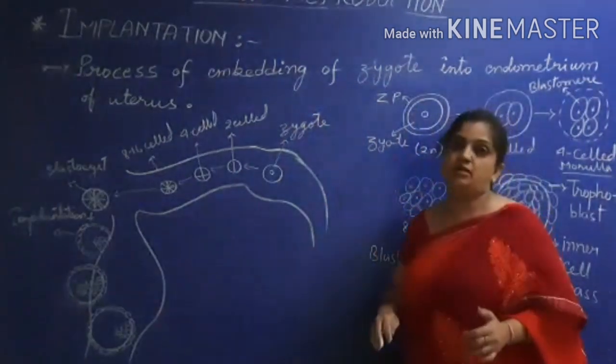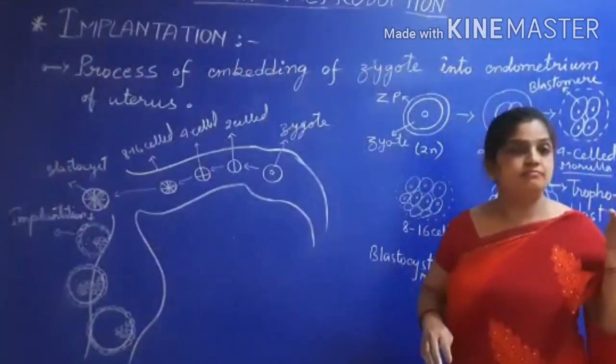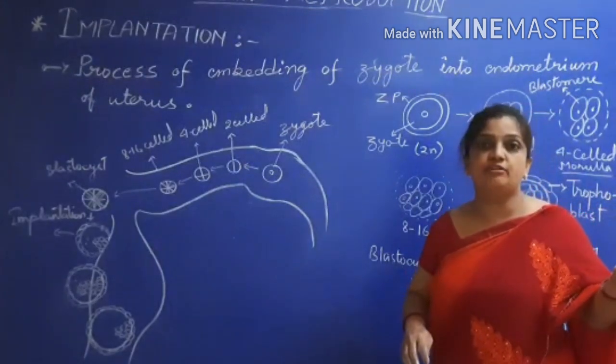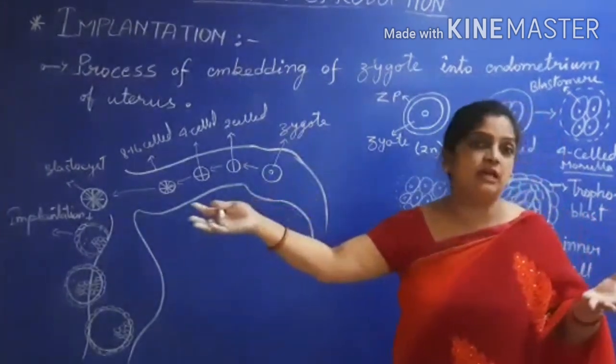So this is called implantation: development started at one place and ended up at another place.